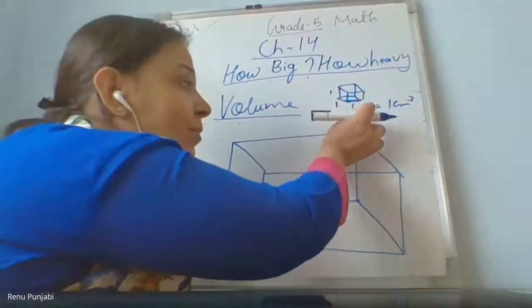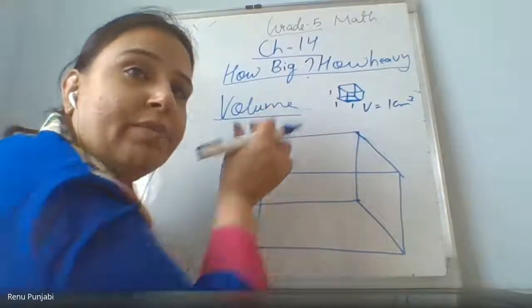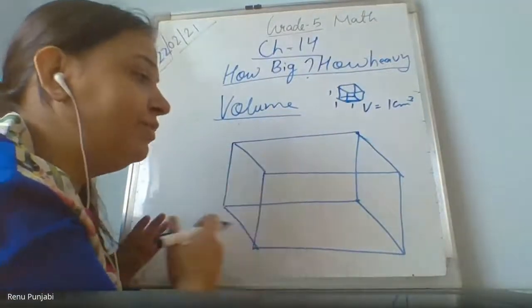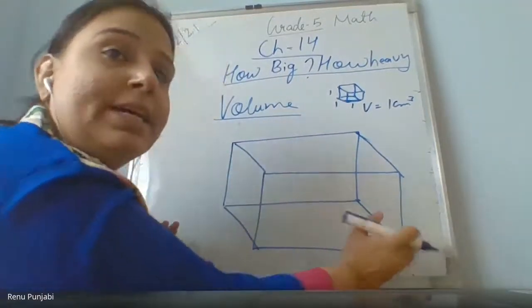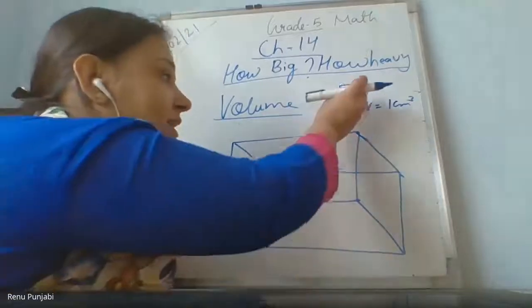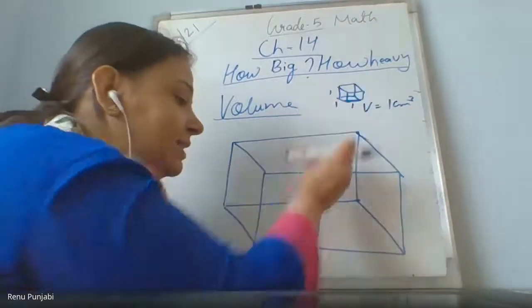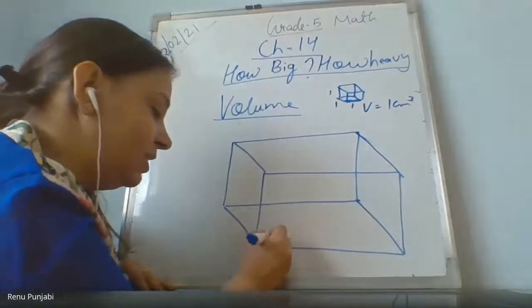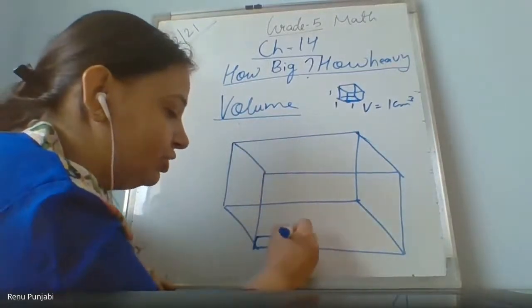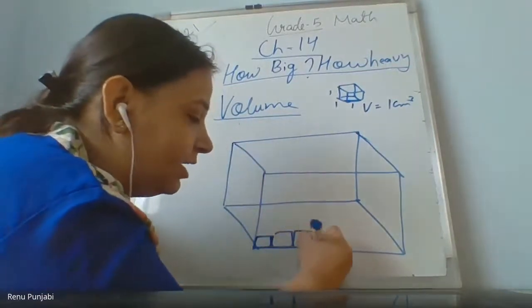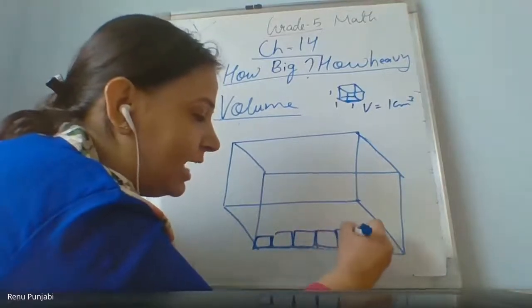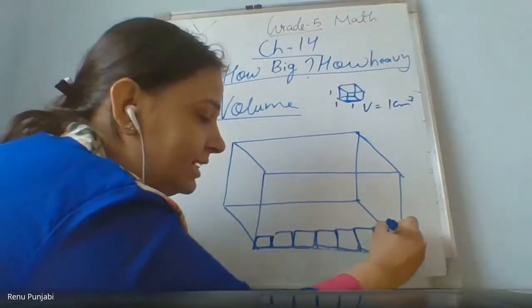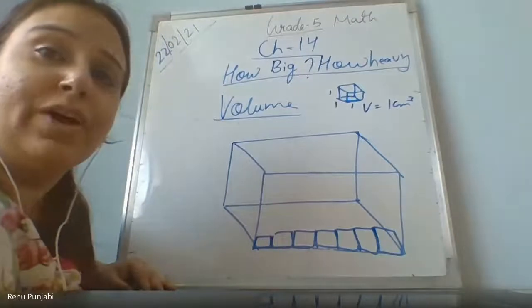With the help of these small cubes, if I want to find the volume of this big cuboid, I will fit the small cubes. For example, 1, 2, 3, 4, 5, 6, 7 small cubes have come here.